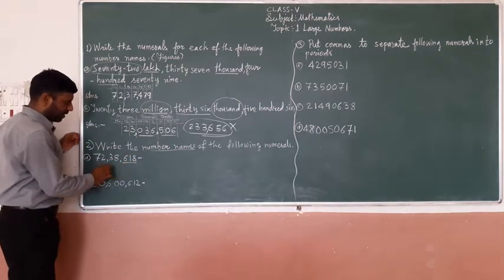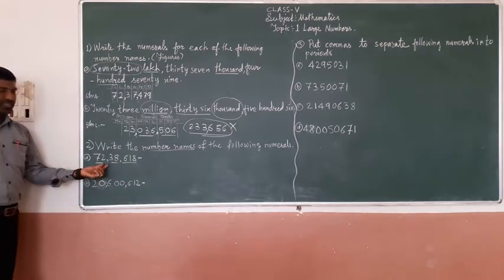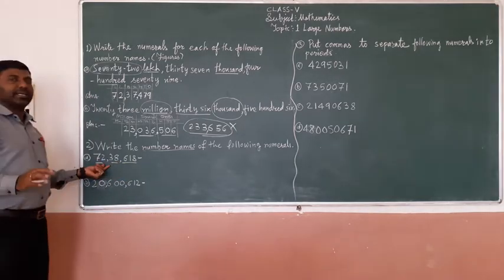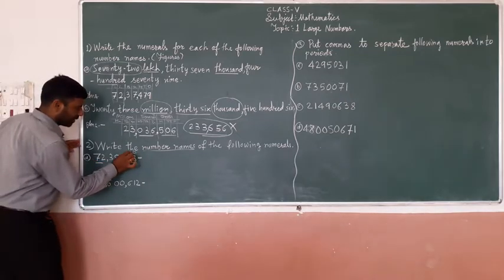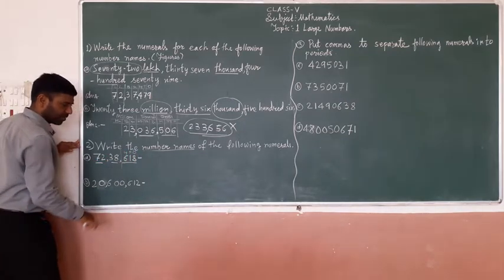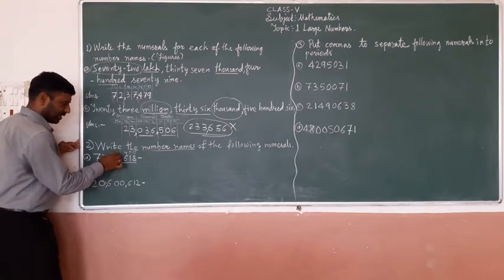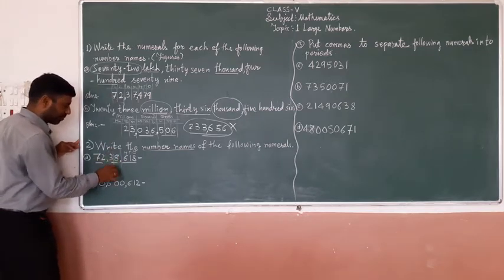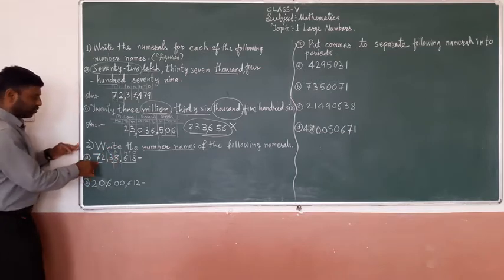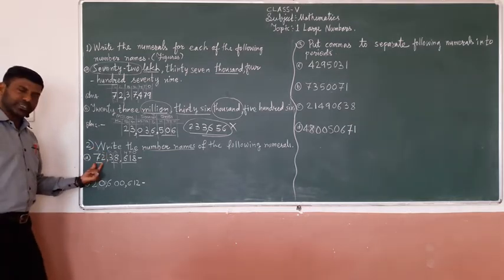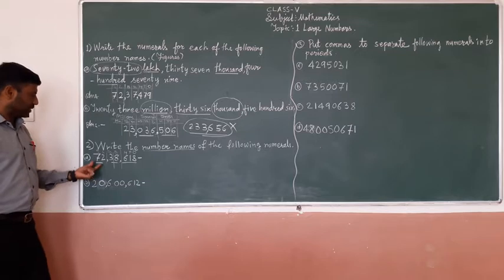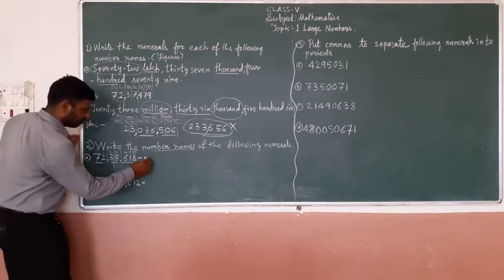First a 3-digit group, then 2-digit groups, means this number belongs to the Indian place value system. Ones period, then thousands period having 2 digits, 1000 and 10,000, then lakhs period having 2 places, lakh and 10 lakh. Now 72 is in which period? Lakhs. So 72 lakhs.